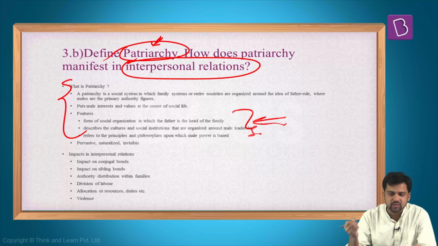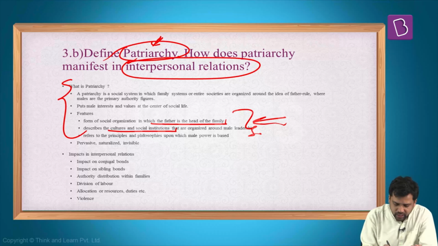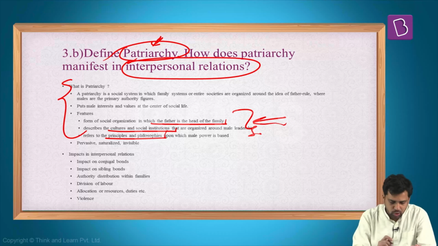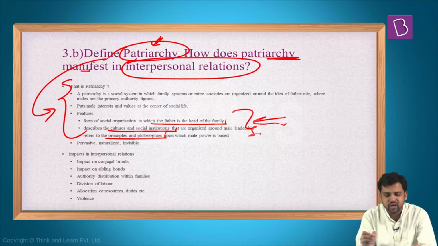It gets manifested in different ways. The family head is generally the father. Different social institutions will also have male leaders. And the principles and philosophies are also based on male power. So this is the meaning and the significance of patriarchy, which you have to mention. The next aspect is how patriarchy is manifested in interpersonal relations.